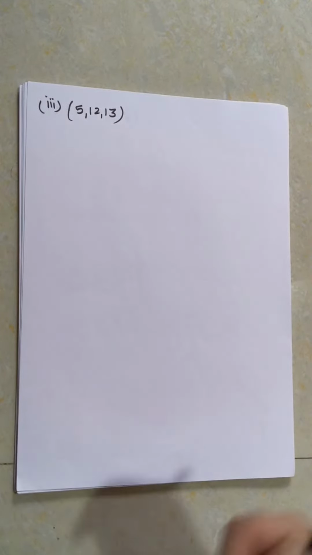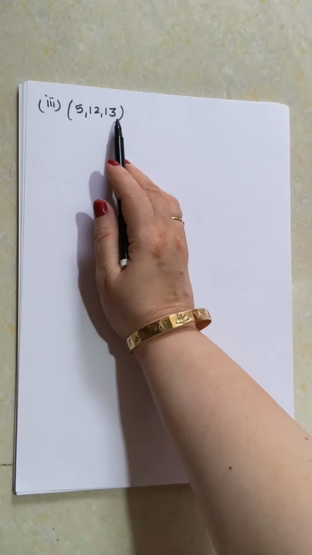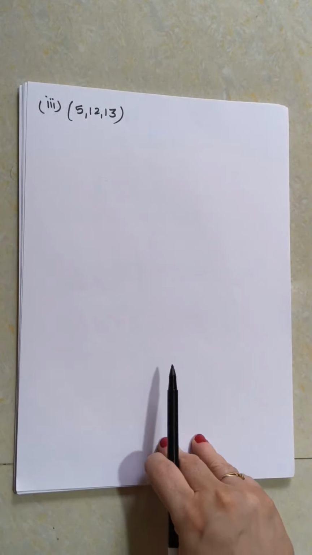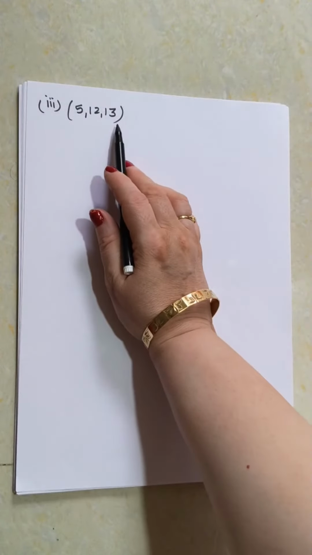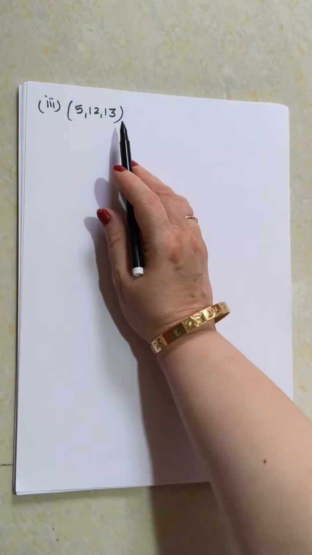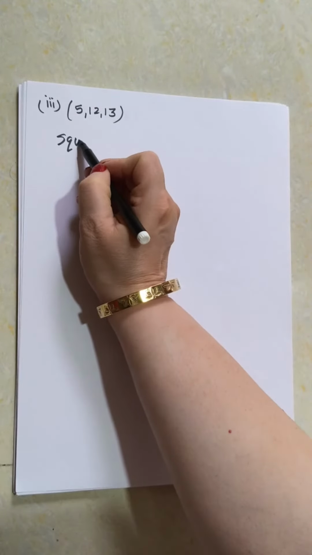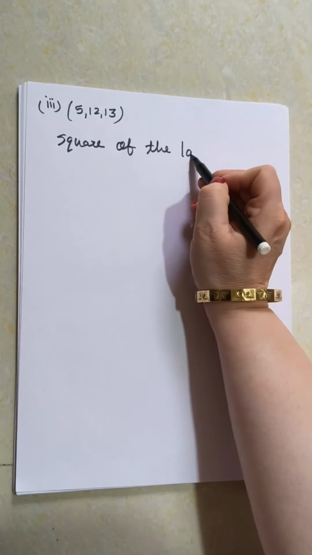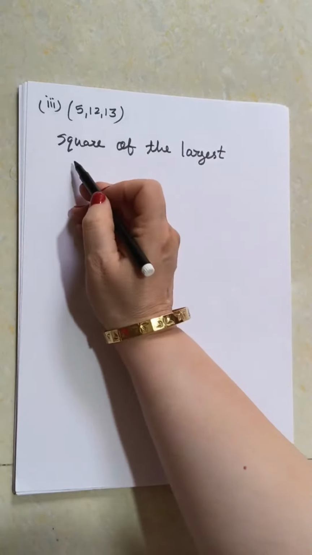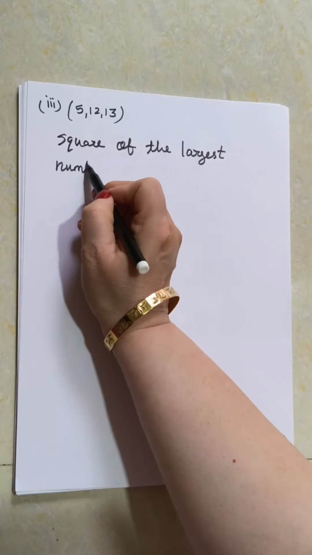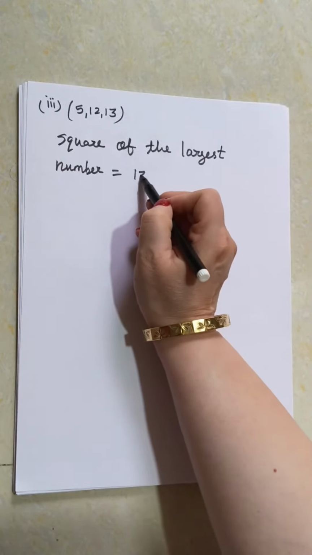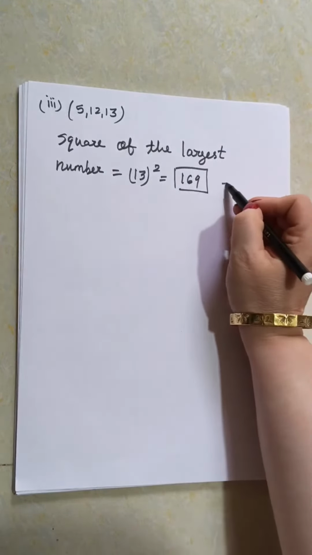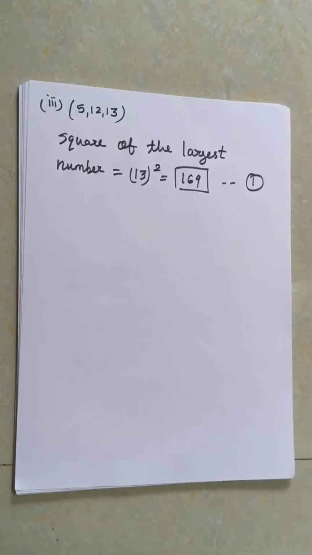And now let's move to the third one. So the third question is 5, 12, 13. So here three numbers are there. Let me see which is the largest number. The largest number is 13. So let us take the square of the largest number first of all. So what is that? 13 square, it is 169. Okay, so this is my number 1.